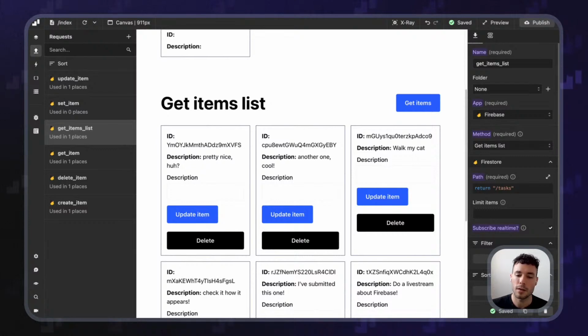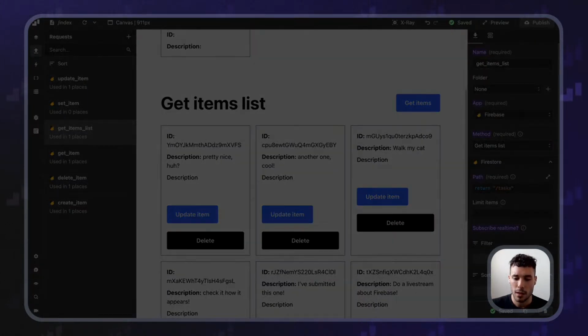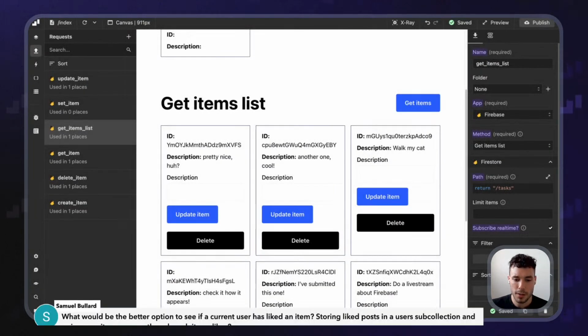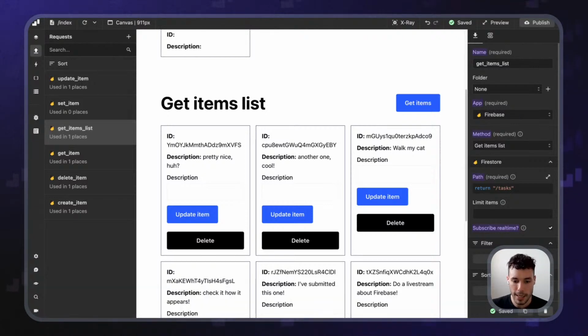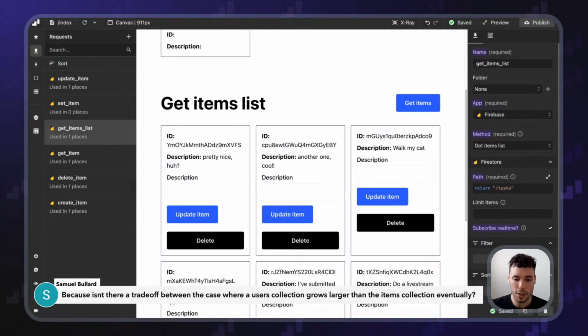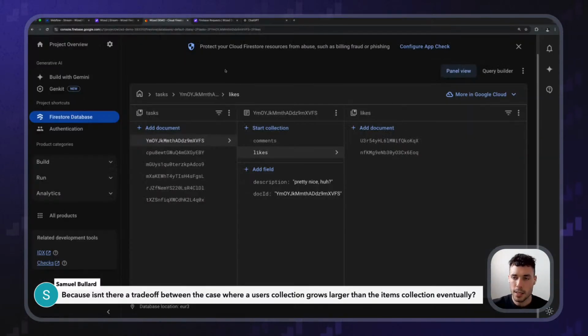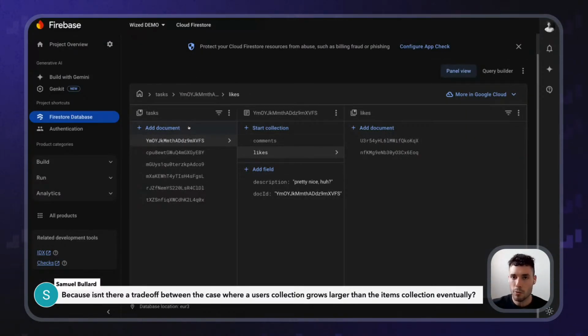Samuel is asking, what would be the better option to see if a current user has liked an item? Storing like posts in a user subcollection and going over it once, or go through each item's likes? Because isn't there a trade off between the case where a user's collection grows larger than the item's collection eventually? Ideally, I think that it's easier, it's better if you do it the other way around.